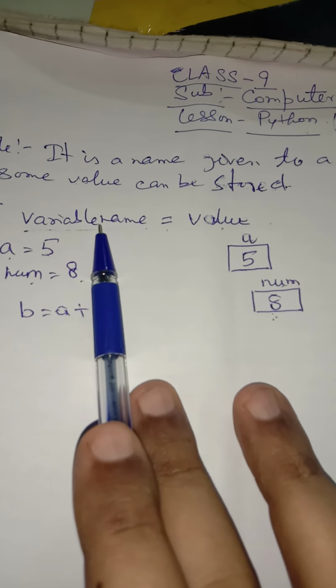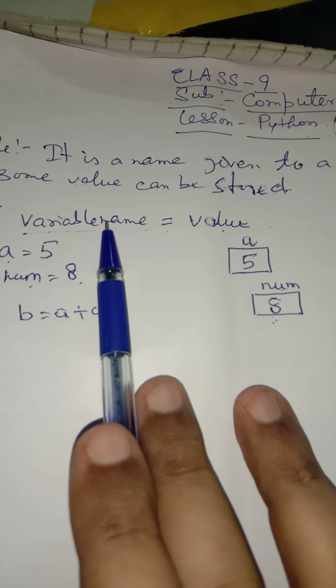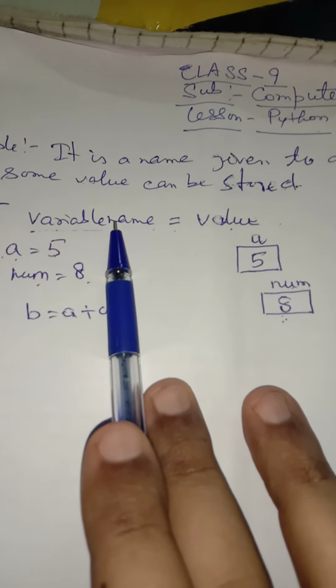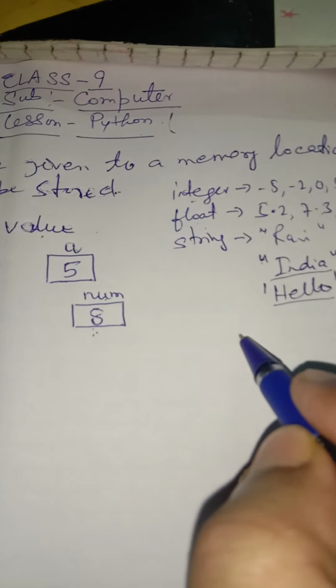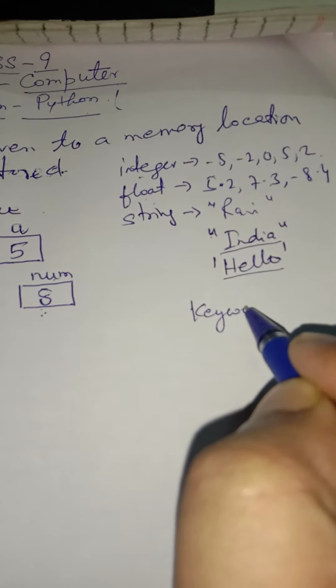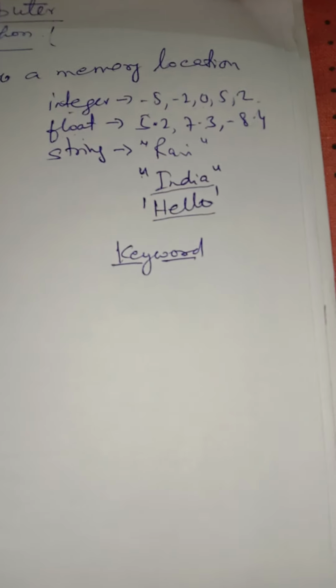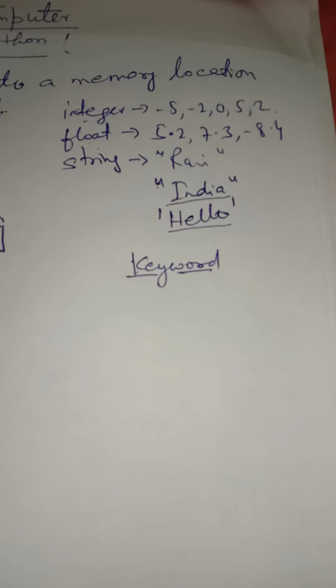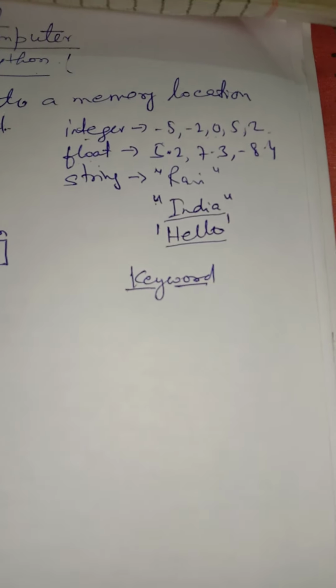So the variable name should not be the keyword, remember here. Now what is keyword? The important term. Every programming language has certain words as keywords and their functions are already defined.